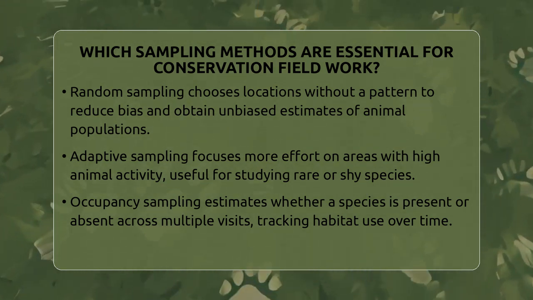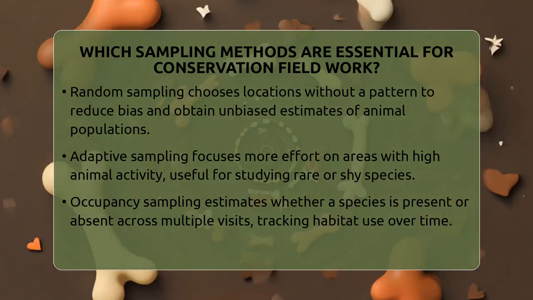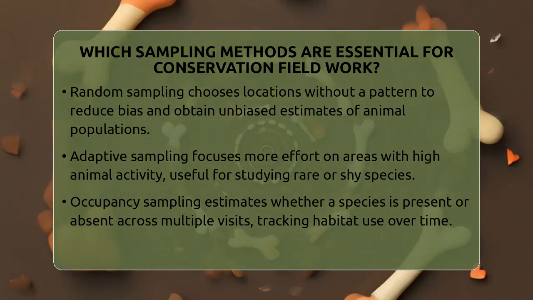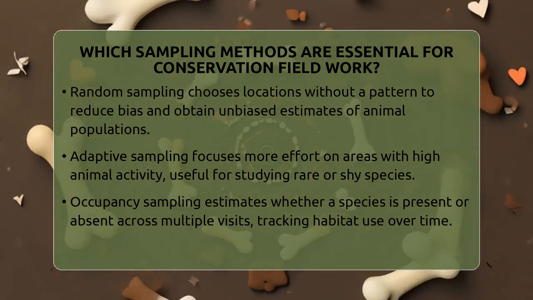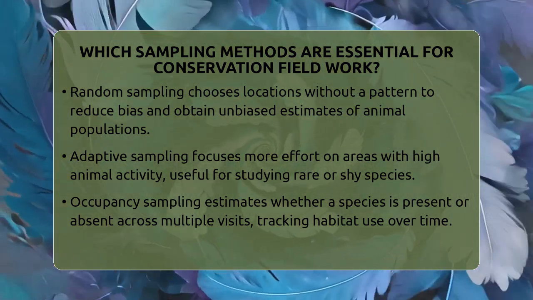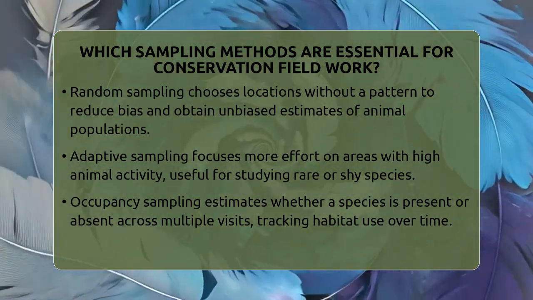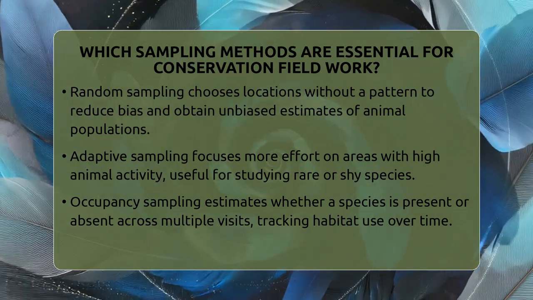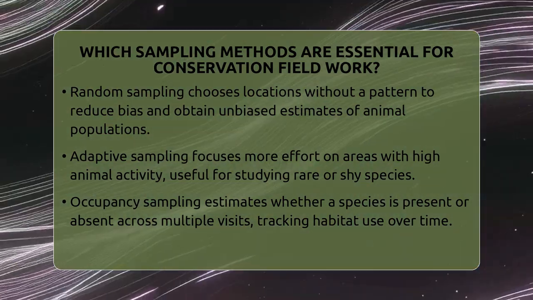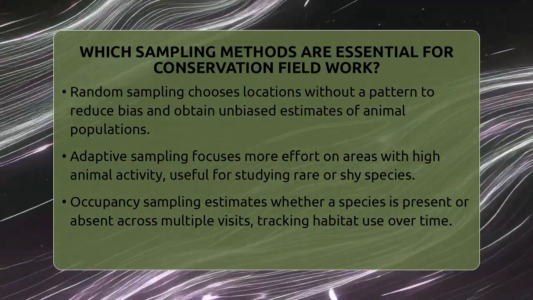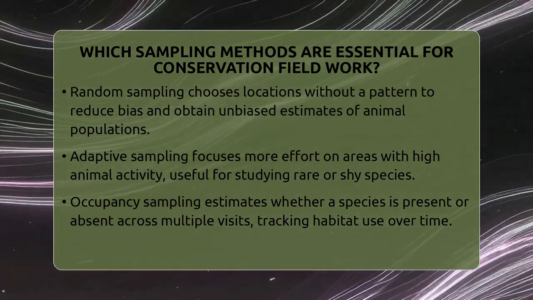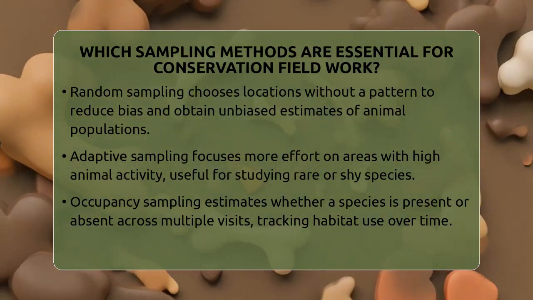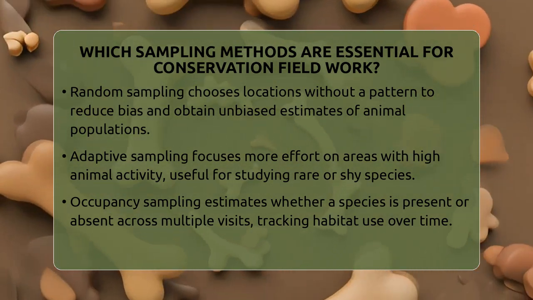Random sampling is straightforward but powerful. It means choosing locations or individuals randomly, without following a pattern. This reduces bias and is helpful when habitat types are mixed or unknown. For example, randomly selecting spots to set up observation points ensures every part of the area has an equal chance of being studied. It's especially useful when trying to get unbiased estimates of animal numbers.